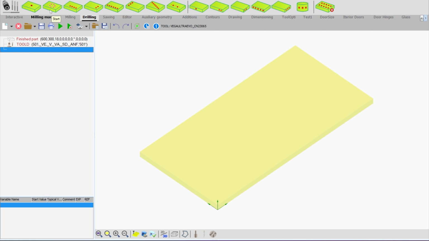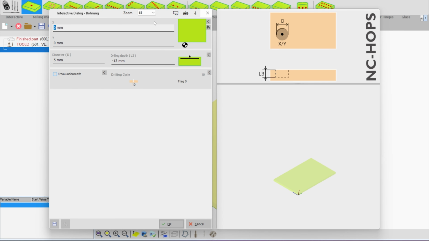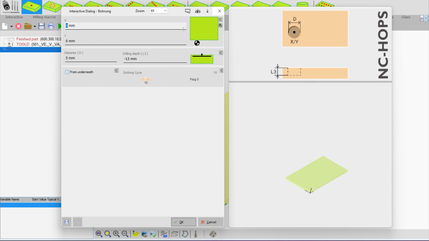Let me give you an example of how you can create one hole. In this dialog, we have an option to select a corner. Imagine that this is your panel. So the option is we can attach our hole from the left bottom corner, middle right corner, middle right, top right corner, top middle, left top corner, and center.